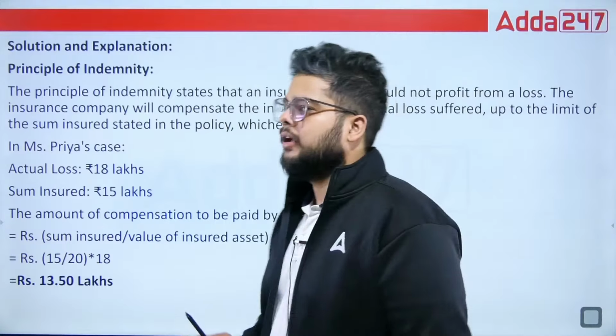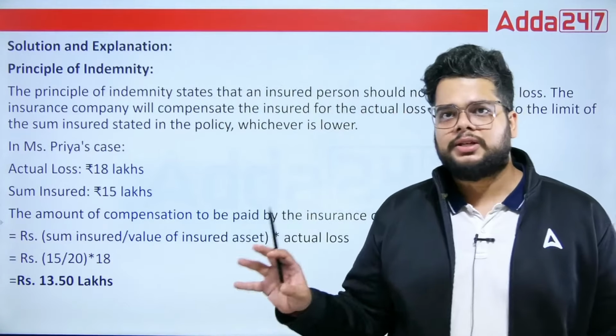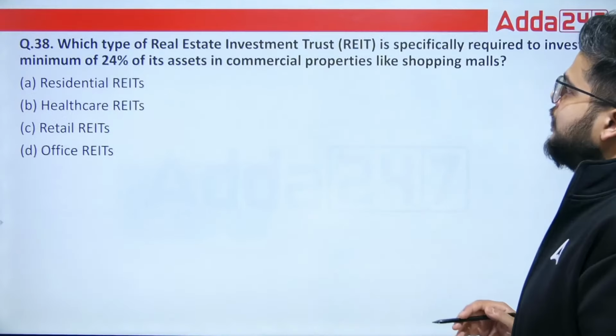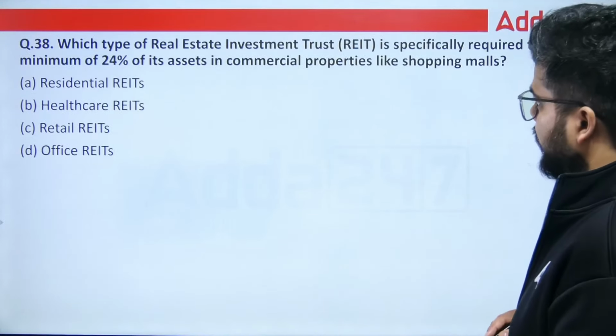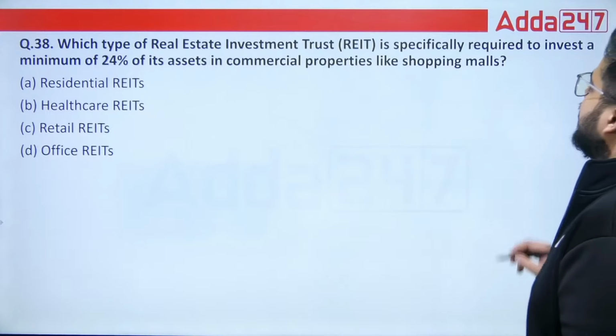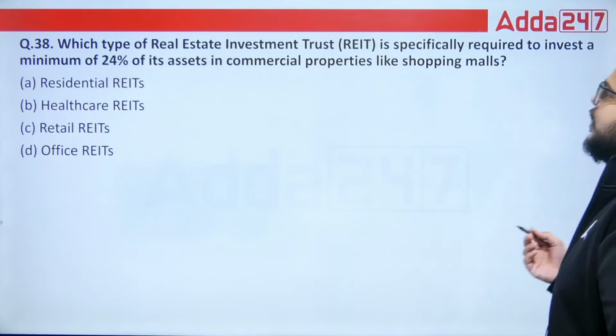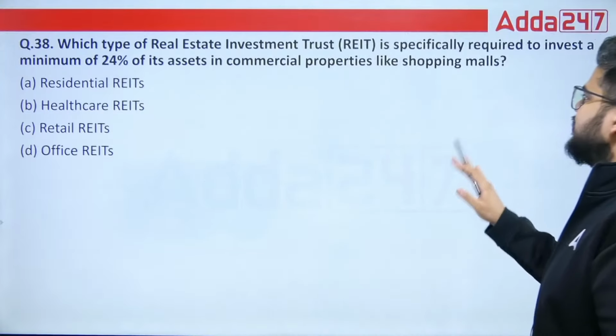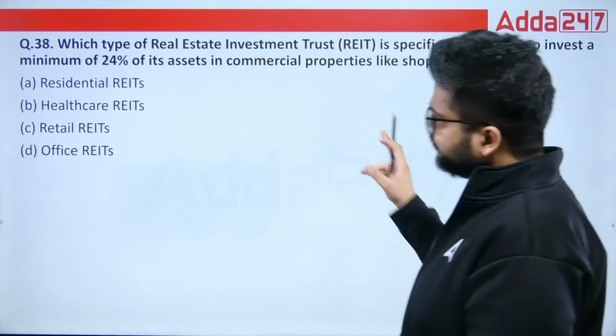Do not get worried when you see such questions in the exam. They are highly doable. Next we have: which type of real estate investment trust, REIT, is specifically required to invest a minimum of 24% of its assets in commercial properties like shopping malls?